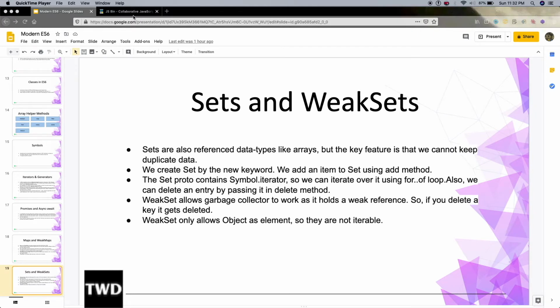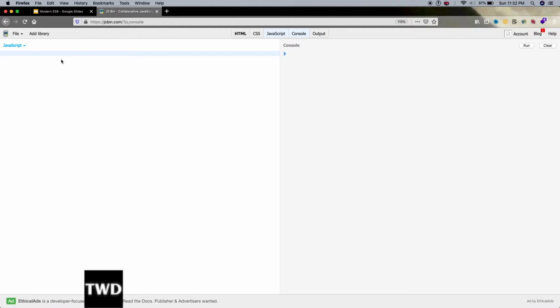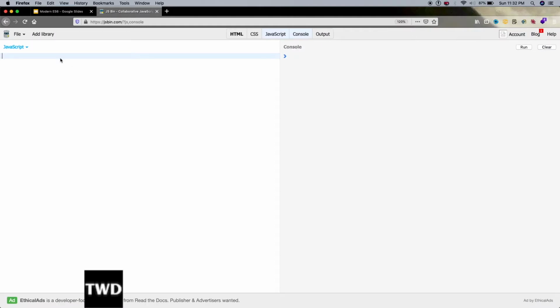So let's go to JS Bin and check now. So, sets. const mySet equal to new Set, just like the map, but we add with mySet.add, not with set.